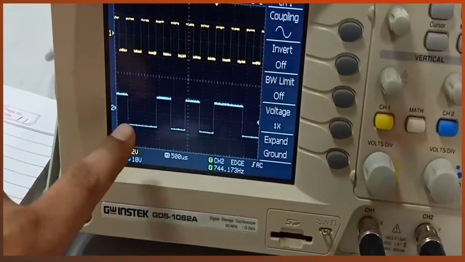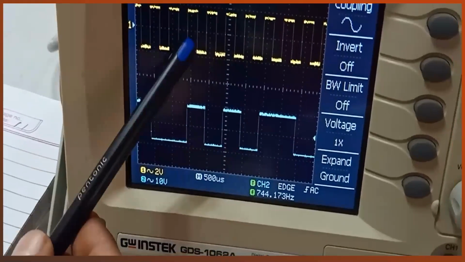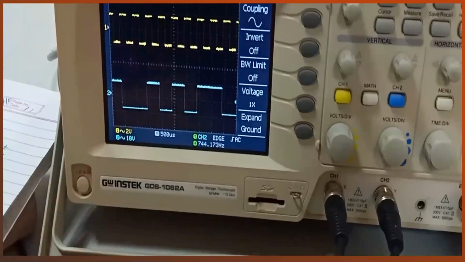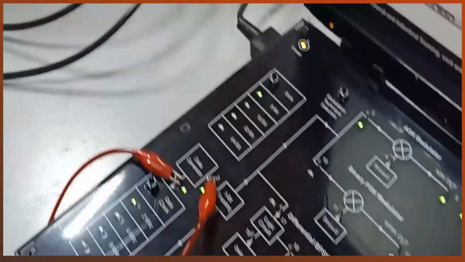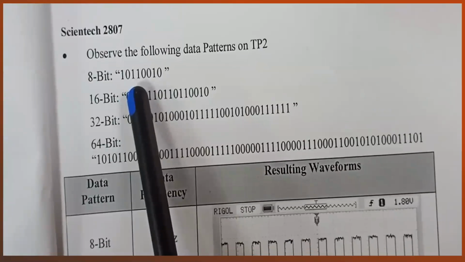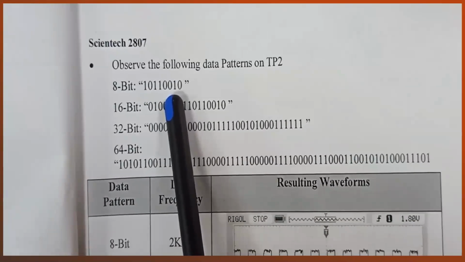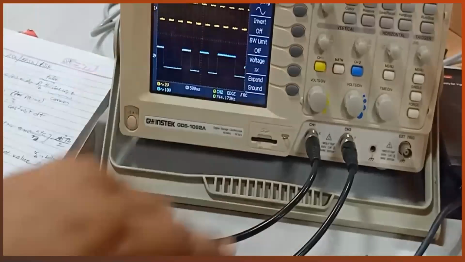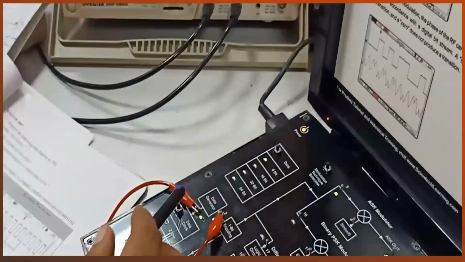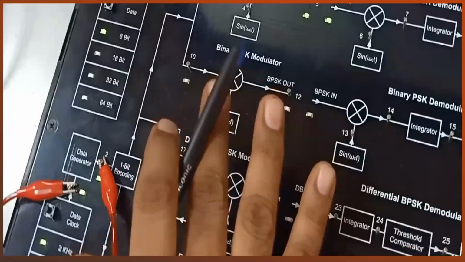So every bit duration is governed by the data clock. We have 8-bit data, 1100 1100, 10 and 10, so it will repeat. It is modulated with the data clock, and finally we have this information for the passband modulation schemes.